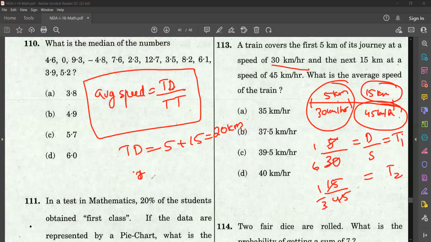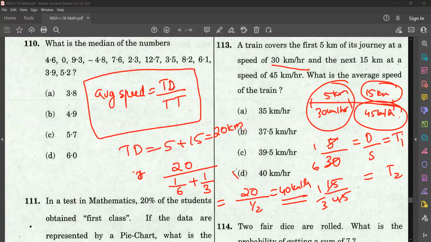So just put here, average speed is equal to total distance by total time. So total distance 20 divided by total time, which is 1 by 6 plus 1 by 3. Solve it. We'll be getting the answer as 20 divided by 3 by 6, that is 1 by 2. So that will be 40 kilometer per hour. Option D is the correct answer.